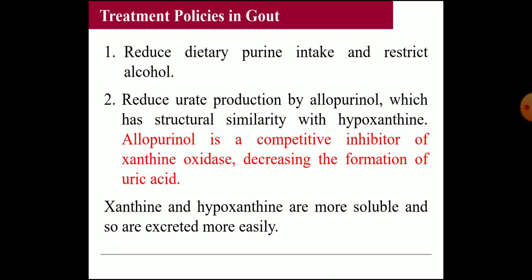Then reduce the urate production by allopurinol. That is the important drug which has a structural similarity with hypoxanthine, and allopurinol is the competitive inhibitor of xanthine oxidase, decreasing the formation of uric acid. Then xanthine and hypoxanthine, which accumulate, are more soluble than uric acid, so they may get excreted very easily.